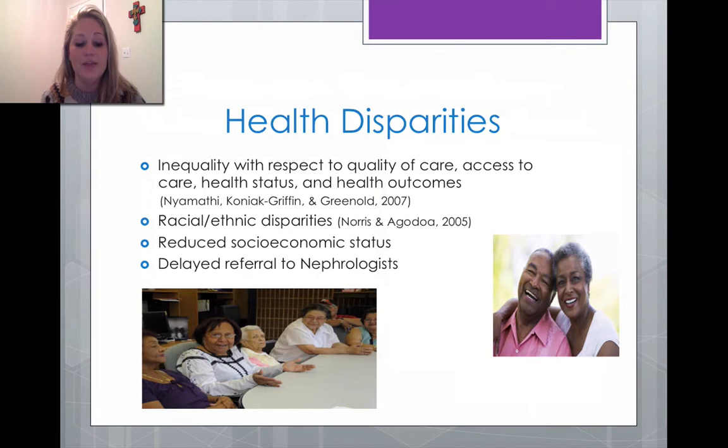In the U.S., studies show that racial ethnic minorities are much less likely than whites to be referred to a nephrologist and undergo renal replacement therapy in a timely manner due to socioeconomic factors and lack of medical insurance. Delayed referral of patients with CKD to the nephrologist limits the potential for timely interventions that could slow disease progression or prevent complications.